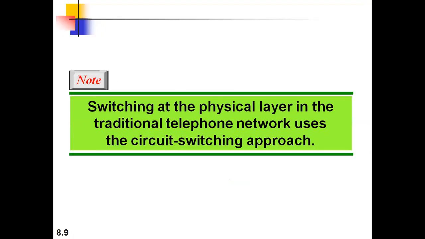Next, switching usually happens at the physical layer in the telephone network. That is what I said. The better application of this switching is circuit switching; the telephonic network uses a circuit switching approach. That is because we need a dedicated path between the sender and the receiver. So that is why in most telephonic or voice communication, we use the circuit switching approach.